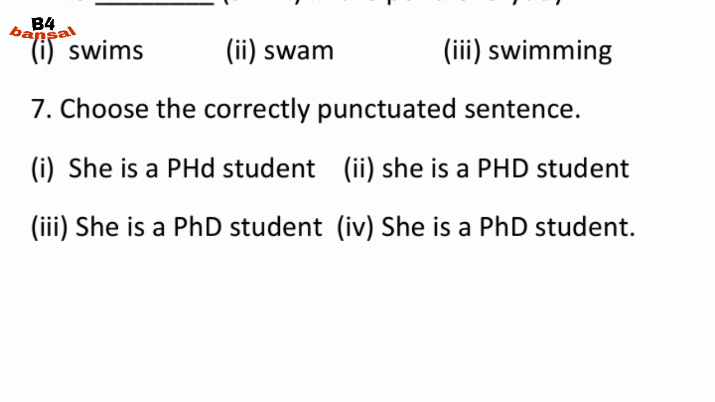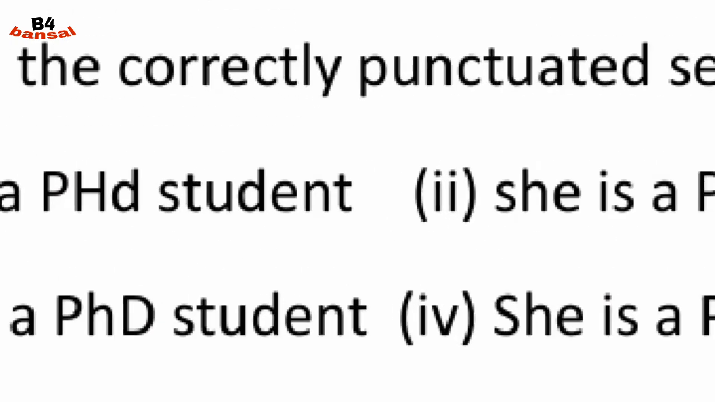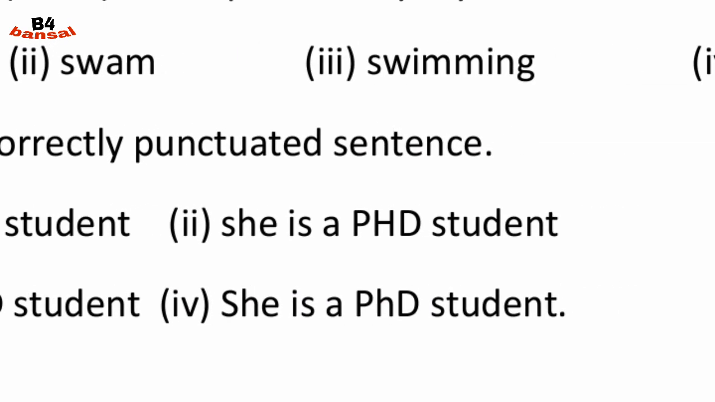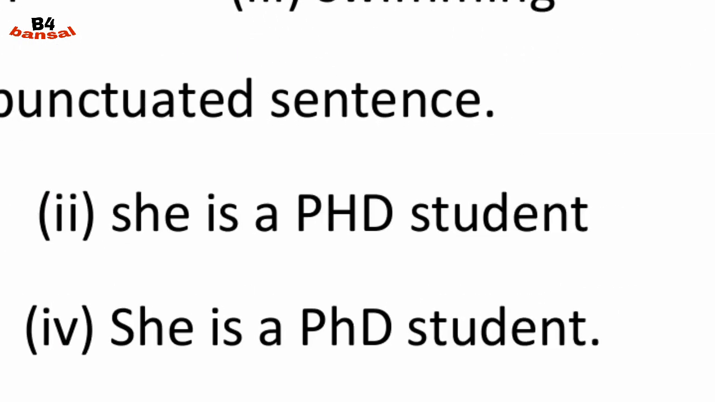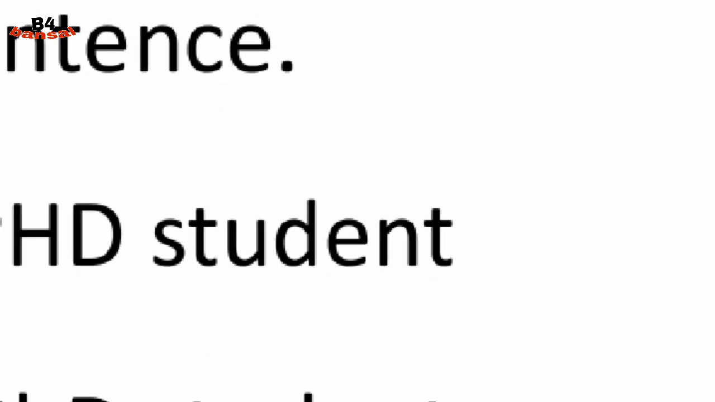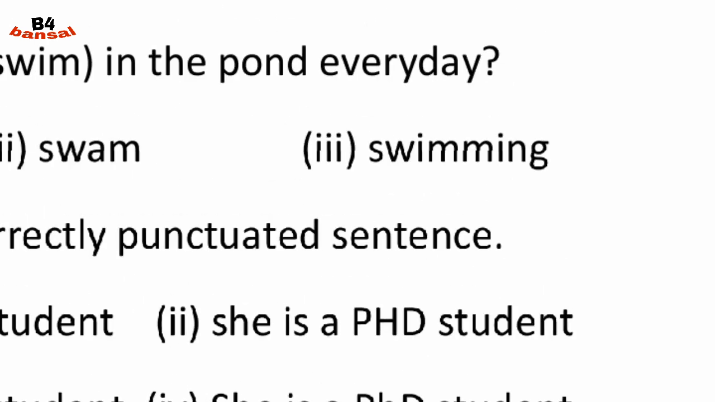Choose the correctly punctuated sentence. Correctly punctuated is, you can see in first one, she is PhD. PhD is wrong, and also at the end of the first sentence there is no full stop. So option 1 is not right. Second, you can see she is a PhD student. All the letters P and H and D should not be capital, and at the end of the sentence there is no full stop. So B is also wrong.